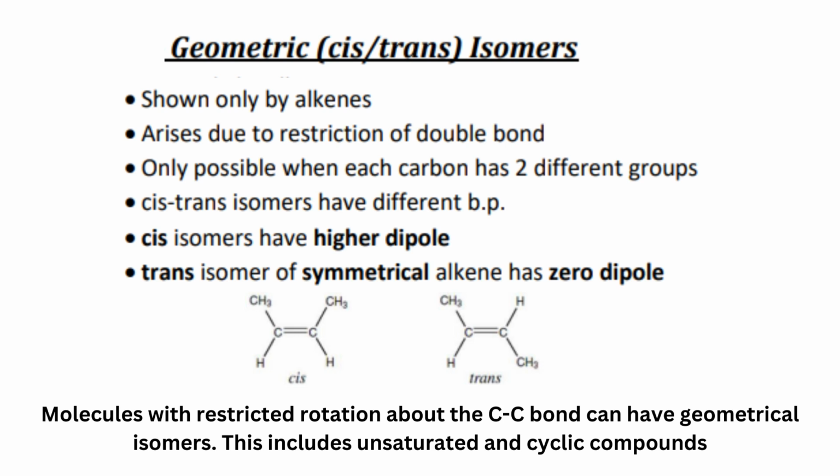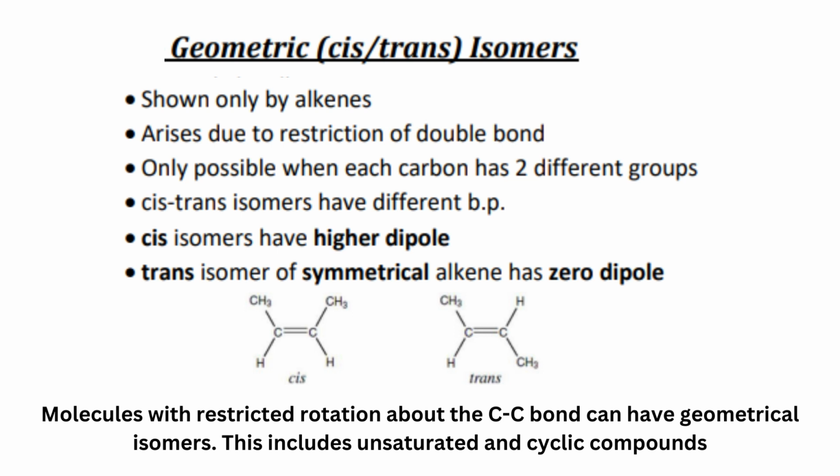The next type of isomerism is geometrical isomerism or cis-trans isomerism. It's shown only by alkenes. Arises due to restriction of rotation of the double bond. Only possible when each carbon has two different groups. Cis-trans isomers have different boiling points. Cis isomers have higher dipole. Trans isomer of a symmetrical alkene has zero dipole. Example is shown here.